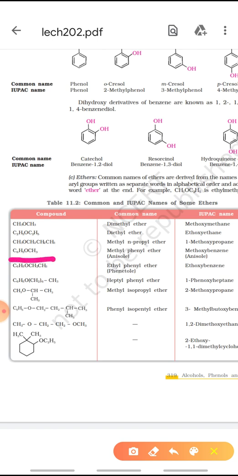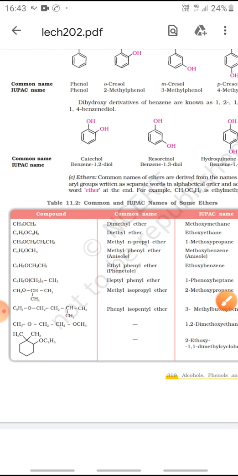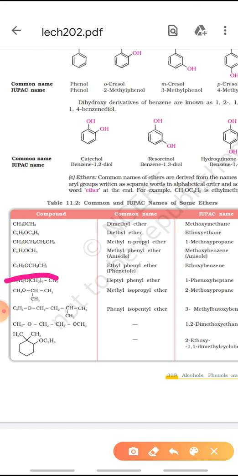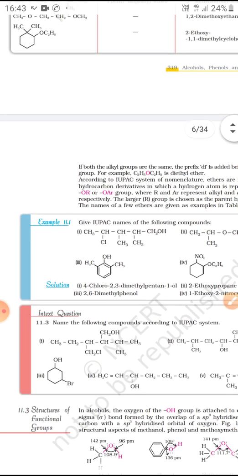This methoxybenzene has an OCH3 group present on the benzene ring and is a famous compound known as anisole. Next one is ethoxybenzene. In a similar manner you can name all the ethers.